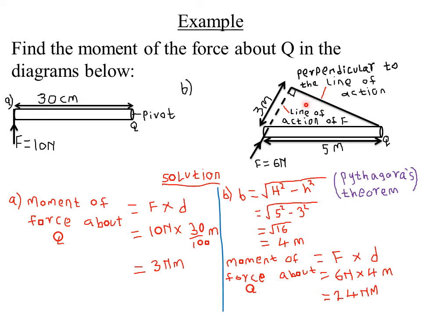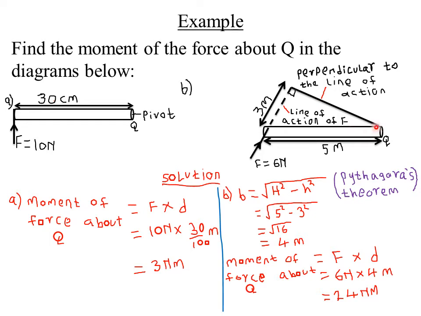Pythagoras theorem states that the square of the hypotenuse is equal to the square of the base plus the square of the height. If we make base the subject of the formula, base squared is equal to hypotenuse squared minus height squared, so the base is the square root of hypotenuse squared minus height squared.